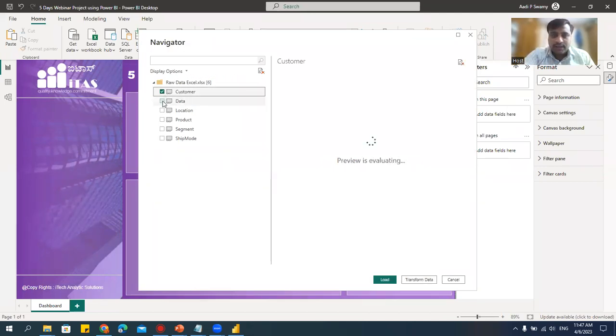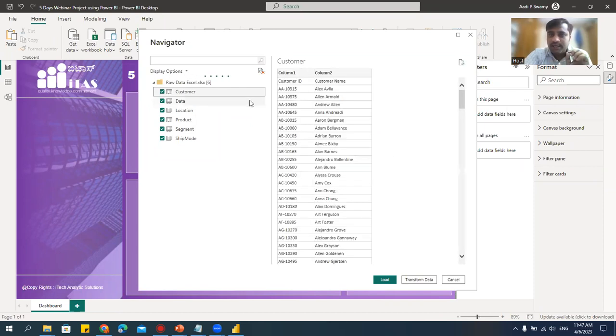Now I'll select all of this. I'm selecting all the tables and I'll also check if the data is proper. It's getting connected. It'll give me the preview. If there is any problem with the data, immediately I'll correct it by using Power Query Editor. See, Column1, Column2. This should not be. The column header is here. So we have to go to Power Query Editor.